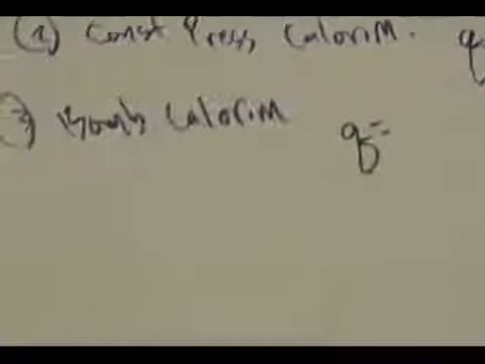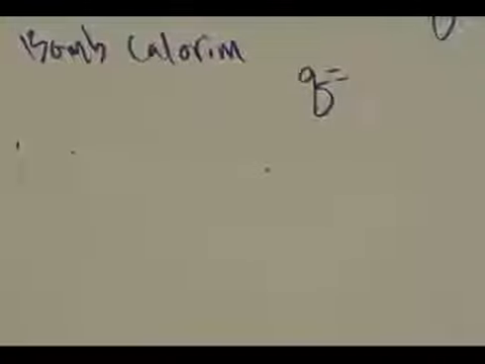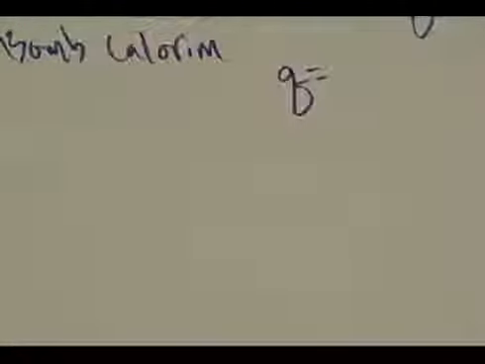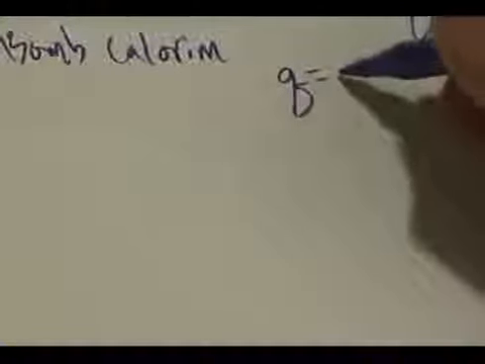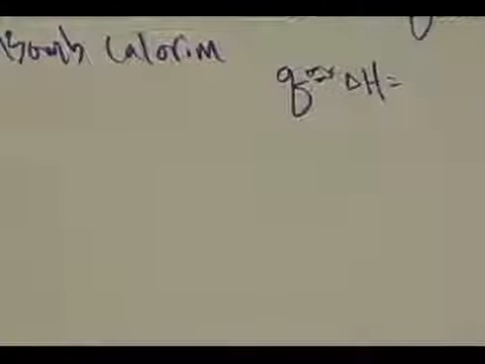Well, the third way that we learned to measure Q or delta H was through bomb calorimetry. And remember, bomb calorimetry took place in a container that had a constant volume. And this had a similar equation to find Q, except we said bomb calorimetry isn't always exactly the same as delta H, but it's close enough that we can approximate it. And we can say Q is very approximately equal to change in enthalpy, and it's equal to the heat capacity of our calorimeter, negative C cal, because remember the substance is burned and it transfers the heat to water, times